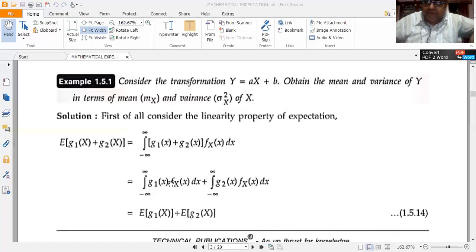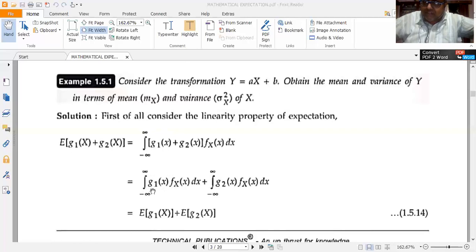It's a very, very simple property. Now split this into the sum of two integrals. Multiply g1 of x with fX of x and put it as a separate integral. Multiply g2 of x with fX of x and keep it in another integral. So that's what I am doing. I can write this as the integral from minus infinity to plus infinity of g1 of x fX of x dx plus the integral from minus infinity to plus infinity of g2 of x fX of x dx.